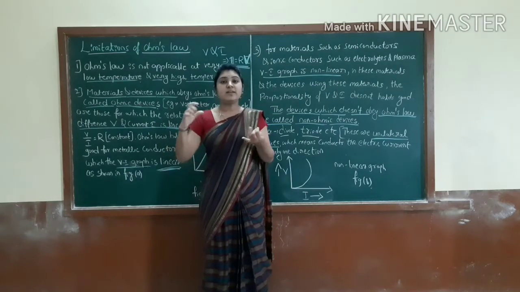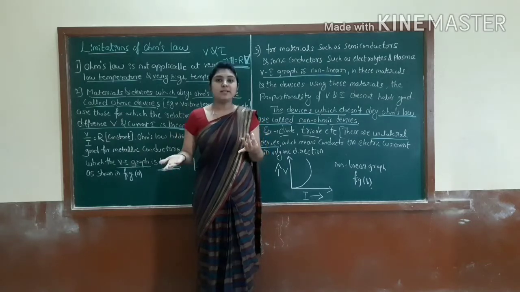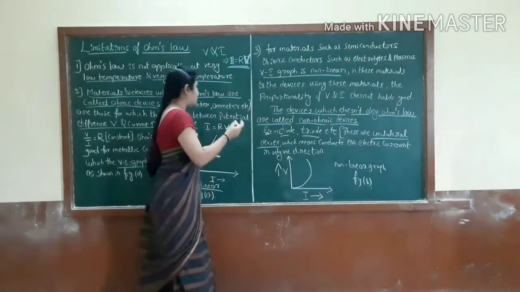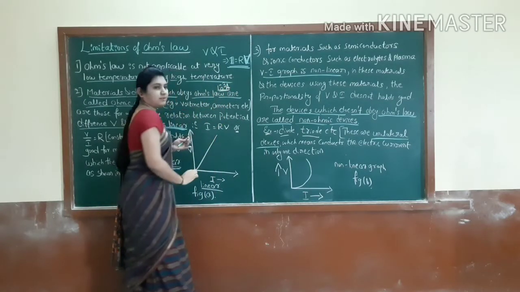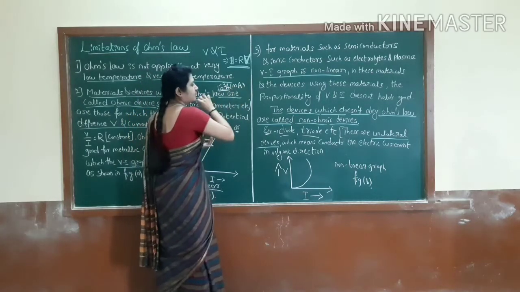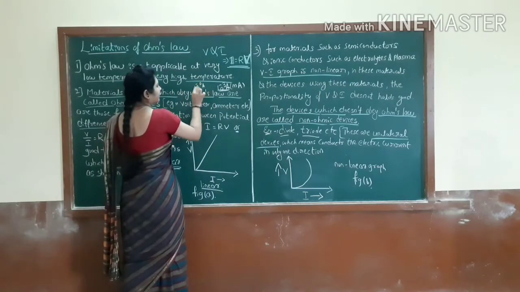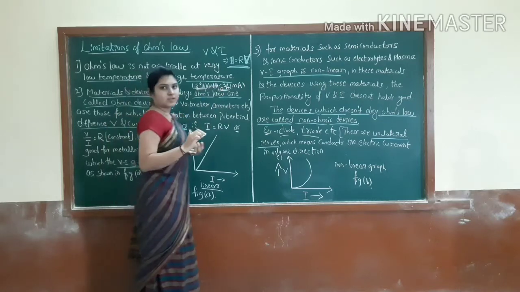What is the ammeter range? We use a milliammeter and a microammeter. Milliammeter means at the range of how much? That is 10 to the power minus 3 ampere. That is the milliammeter. Then micro means how much? 10 to the power minus 6 ampere. That is microampere. Correct?